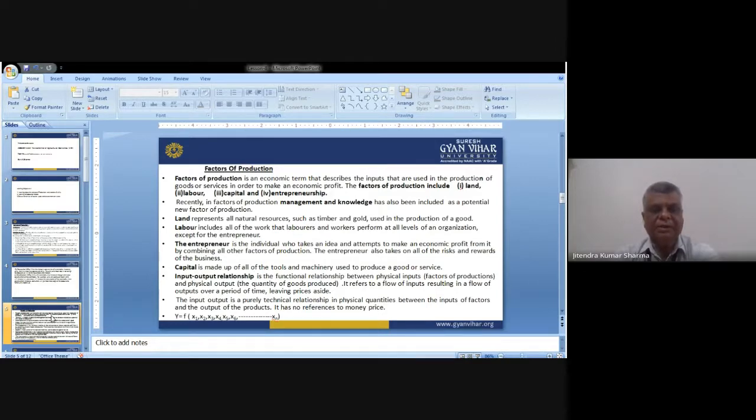Now, we have discussed these four things: land, labor, entrepreneur, and capital. Now the input-output relationship is very important. What is the relationship between input and output? Whatever resources we use to develop a concept or service into the final product are considered inputs, and whatever the final outcome of those inputs is, we call the output.